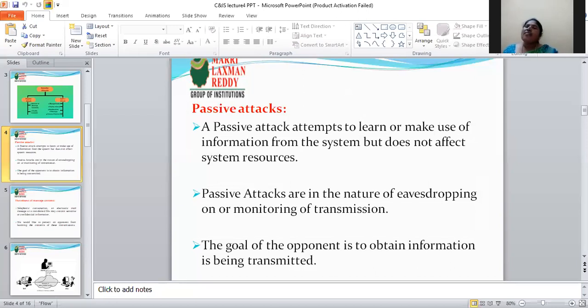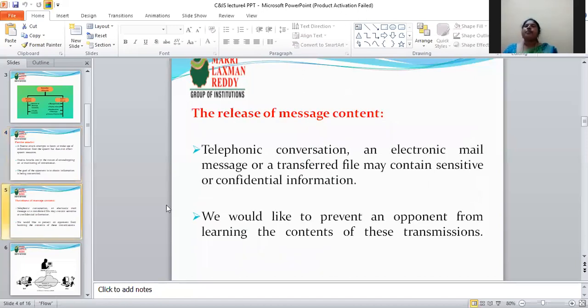The goal of the third person is to obtain information being transmitted, in the nature of eavesdropping on or monitoring of transmissions. This is called a passive attack.